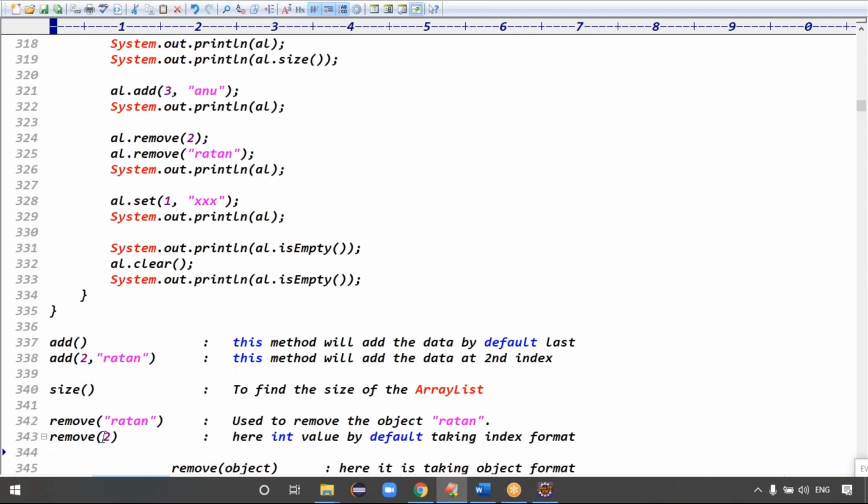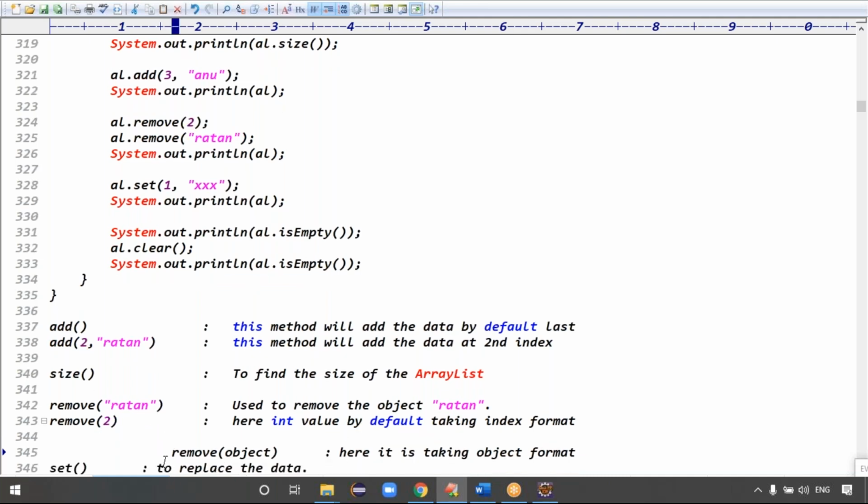Yes, in the remove method, if you are passing something like 2, 3, 4 like this, this integer is by default taken as which format, guys? Index format. Remember, in the remove method if you are passing an integer value, that is taken as index format, not object format. Exactly. Yes, next one is the set method, guys.